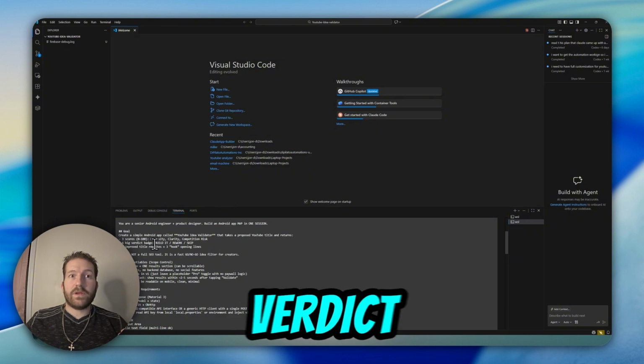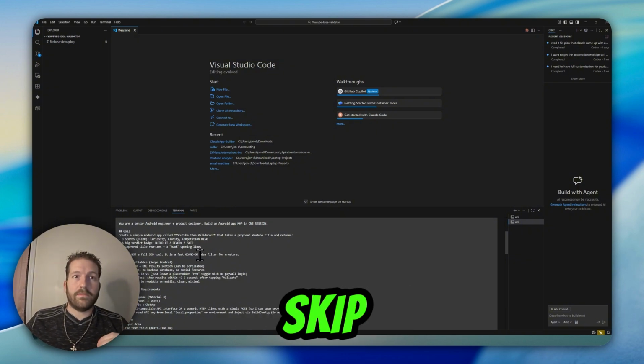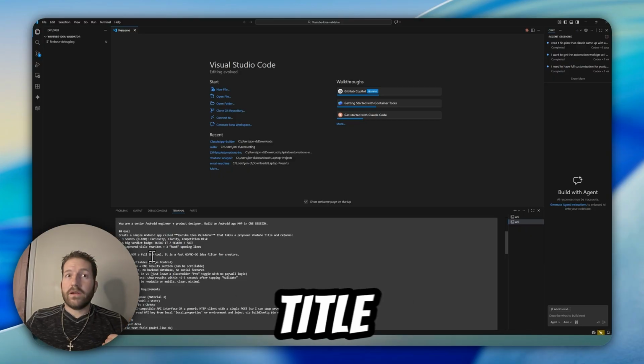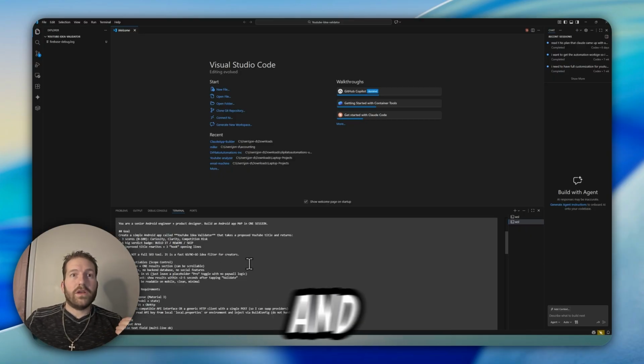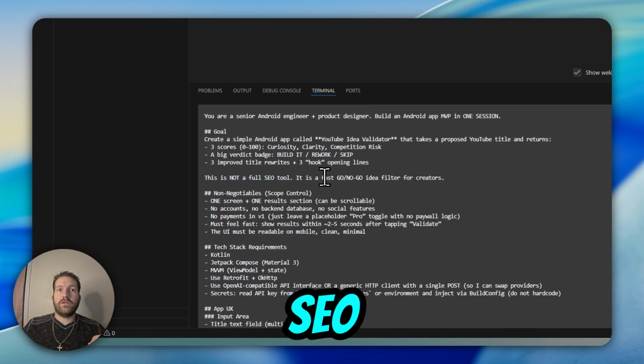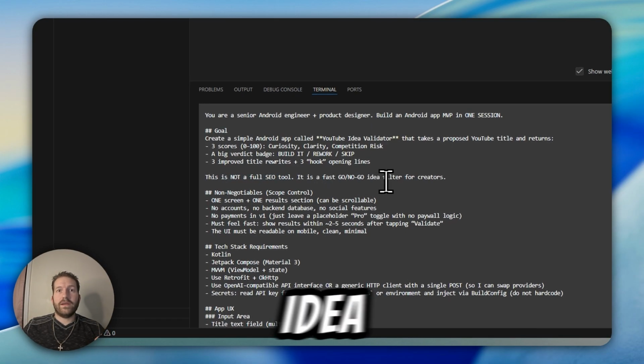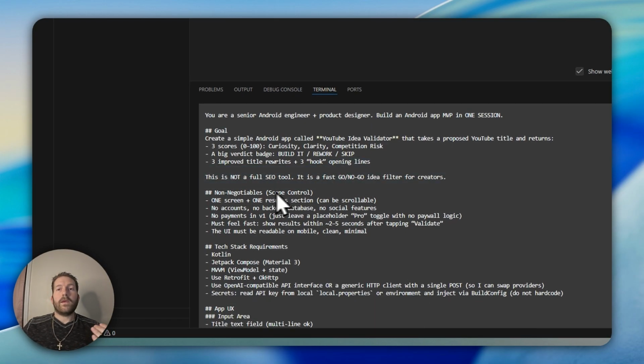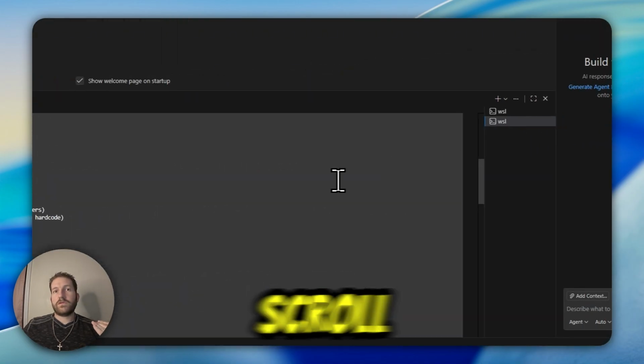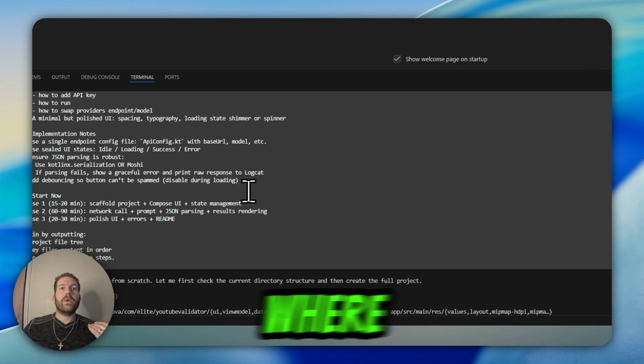And then a big verdict badge: build it, rework, or skip. So it's going to improve the title rewrites, and then it's going to do 3 hooks and opening lines. And it's not a full SEO tool, it's a fast go, no-go idea filter for creators. Alright, that's pretty simple. So now we're going to scroll down here and check where Claude is at.